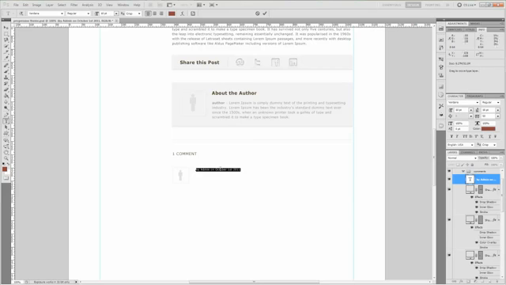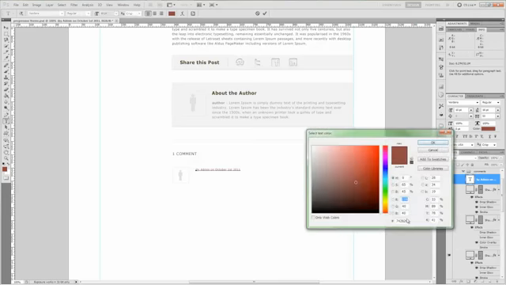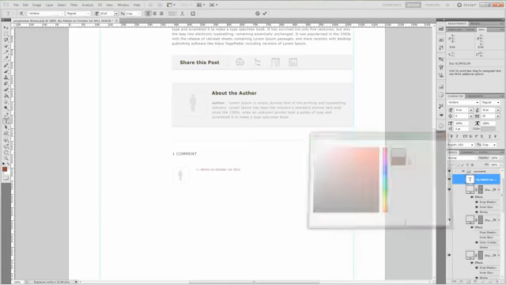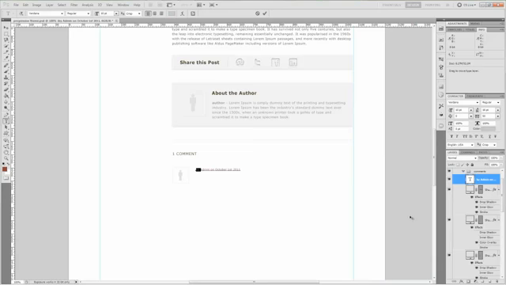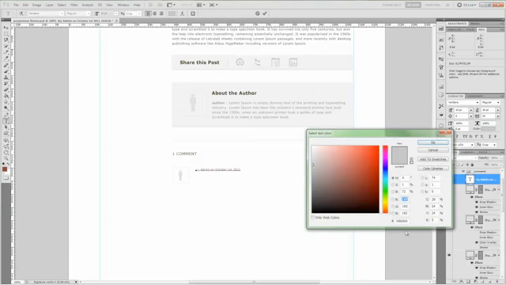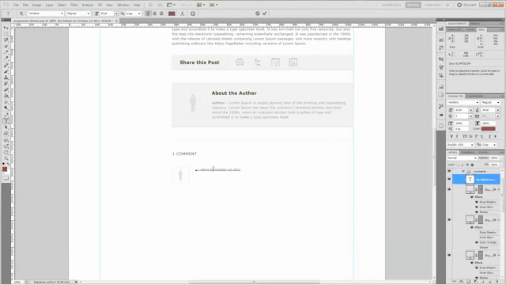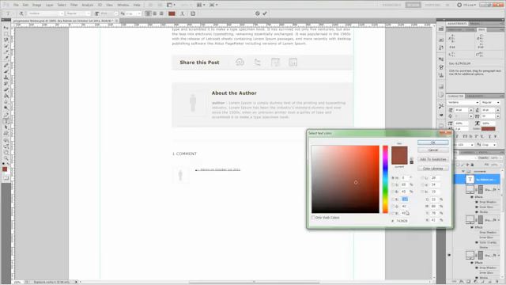Alright, now let's go ahead and change the color here for the non-links and for the links. So for the non-links, it's going to be B8, B6, B6. Alright, let's go ahead and copy that and put it on here.